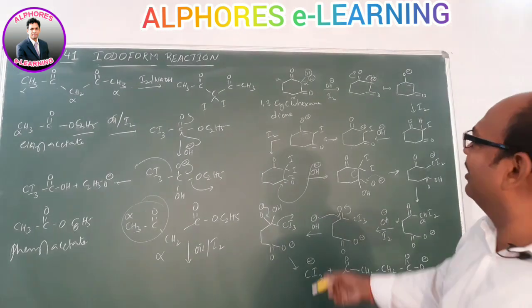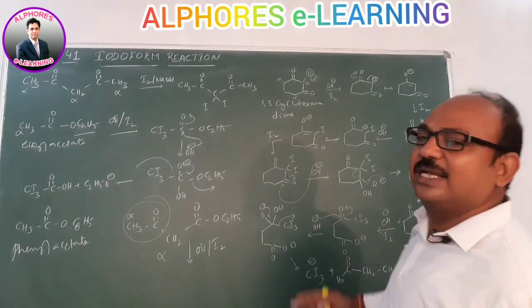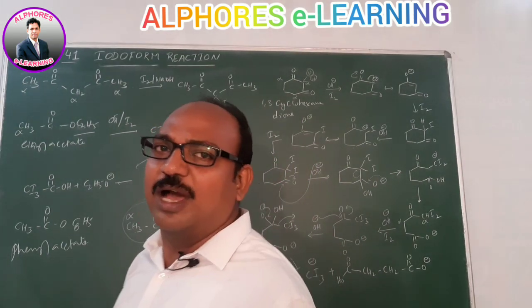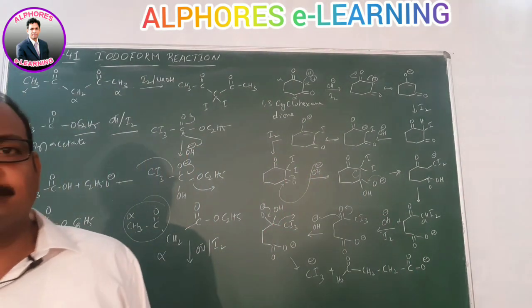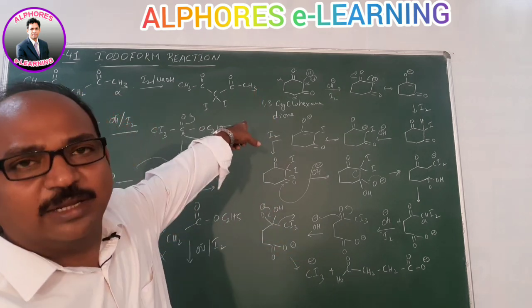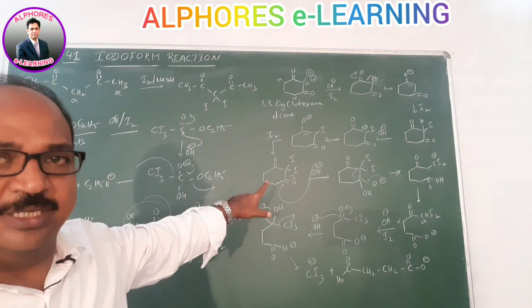Initially, what did you think? This one cannot perform any iodoform reaction, because the basic condition is not satisfied: no alpha carbon bears 3 hydrogens. But even though, 1,3-cyclohexanedione can perform the iodoform reaction.